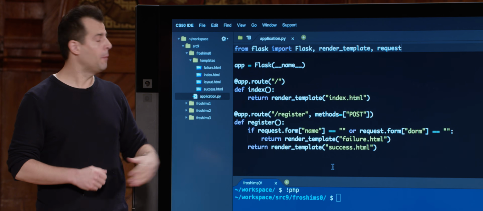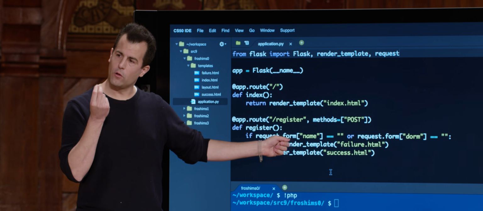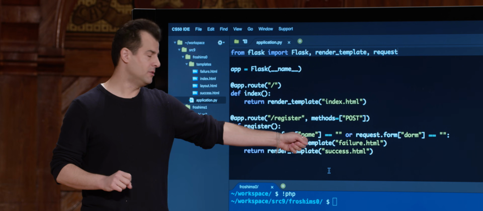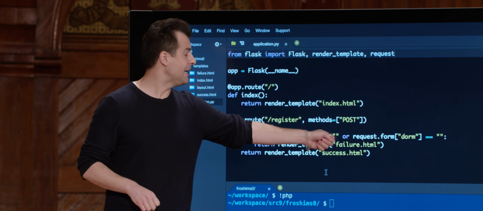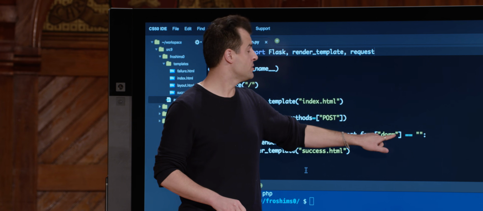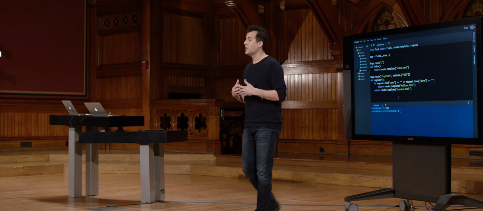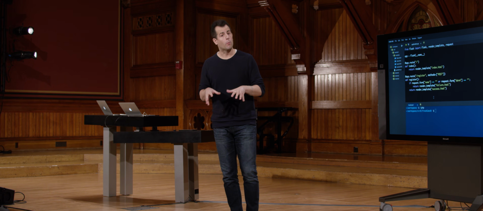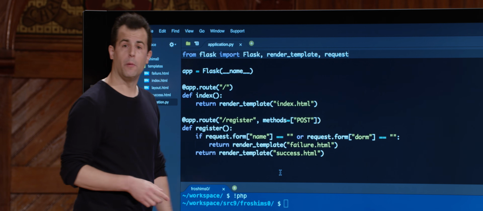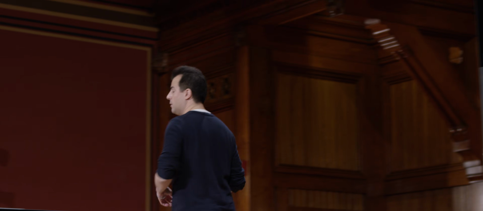And then I'm checking a couple of conditions. If that request's form, that is all of the parameters that were submitted via HTTP POST, has a name field, so a text field, for instance, called name, and that equals nothing, quote unquote, the so-called empty string, or that request's form's dorm key has a value of quote unquote, which is to say that if the user, myself last week, did not give my name or my dorm, then go ahead and return the template called failure.html. And we'll take a look back at that in a moment. Otherwise, render template success.html if all, in fact, goes well.